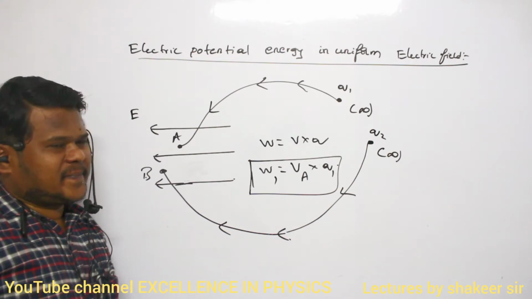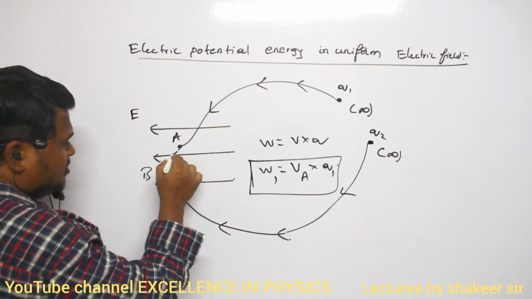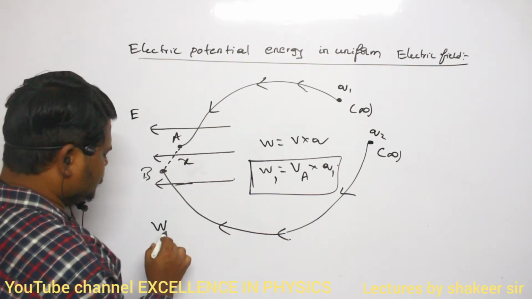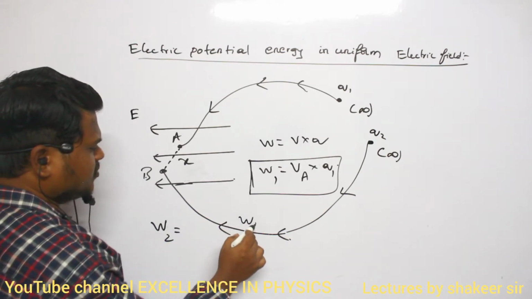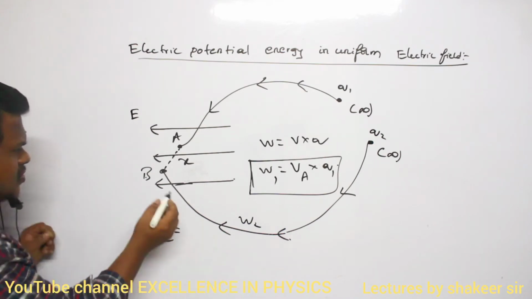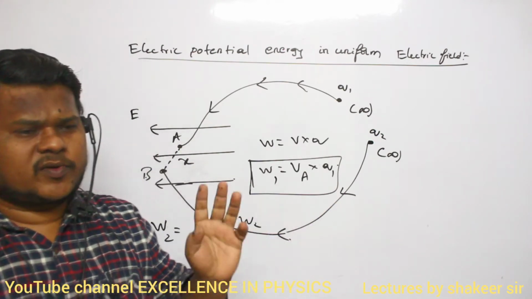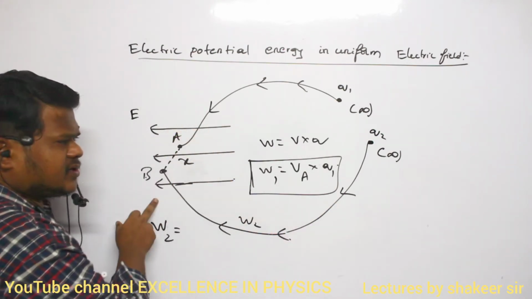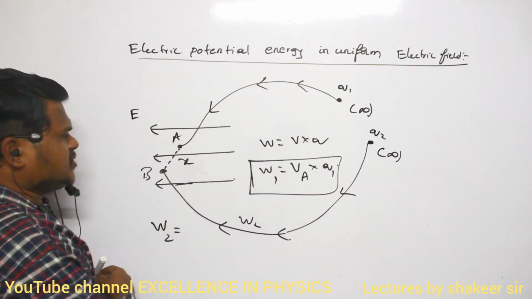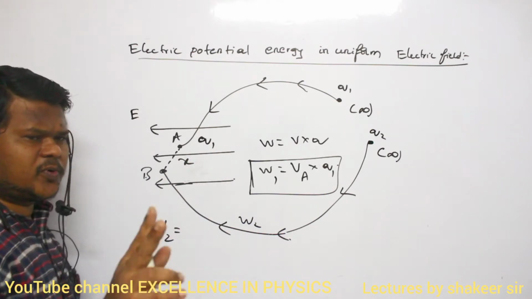KQ1 divided by R12. Okay, so let this distance be X. Now what is W2? W2 is the work done to bring Q2 up to this point. At this point, how many potentials are there? Two potentials. One potential is because of the electric field, and one more is because of the potential due to charge Q1, which was transferred up to here. So therefore at this point B, two potentials are present.